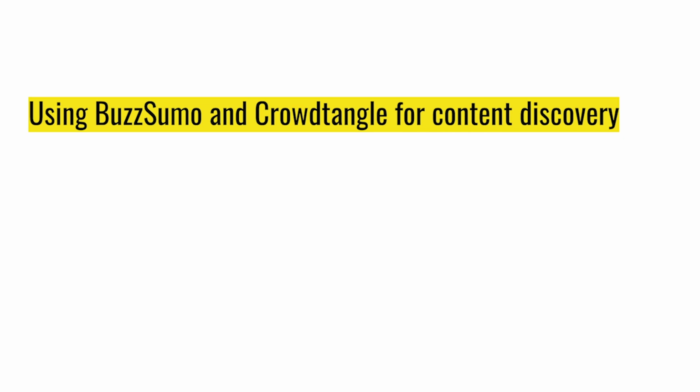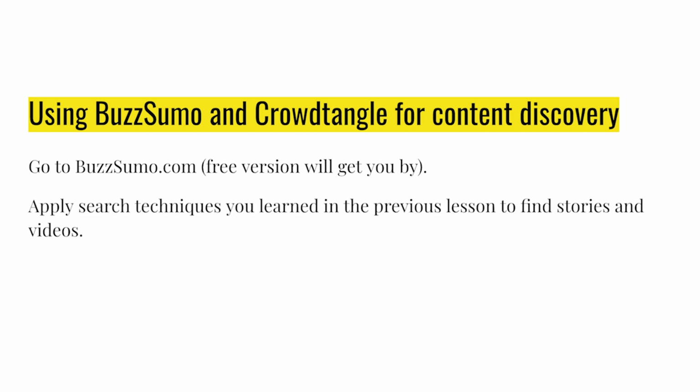Now, another great way to search through Facebook is by using BuzzSumo and CrowdTangle, two of my favorite tools for content discovery. So BuzzSumo.com is a website. It has a free version. There is a limit to how many searches you can have, and they limit some of the tools. But for our purposes, the free version will absolutely get us by. And those search techniques, you can definitely apply them with BuzzSumo as well, as you will see in a second.